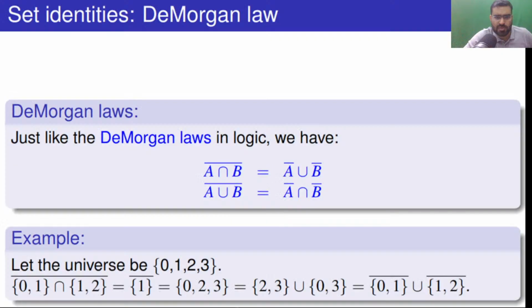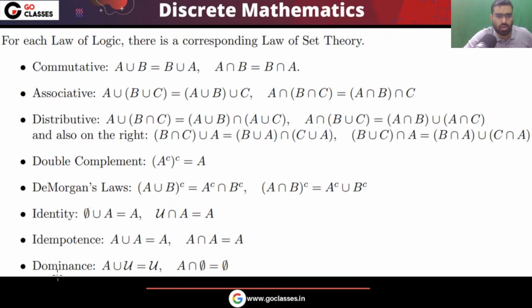So all the rules we have seen, I hope you understood. This is De Morgan's law, and you can apply De Morgan's law here. Like you have {0, 1} and {1, 2}. The intersection will be {1}. The complement of {1} will be {0, 2, 3}. So like this, you can check it out. All these rules we have seen, every rule.